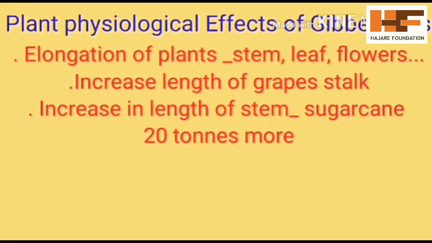So, to understand the plant physiological functions of gibberellic acid: one is elongation of the plant, second is increasing the length of the grape stalk, and the third one is increase in the length of the stem, especially in the sugarcane. 20 tons more yield is possible for every 1 acre of land.